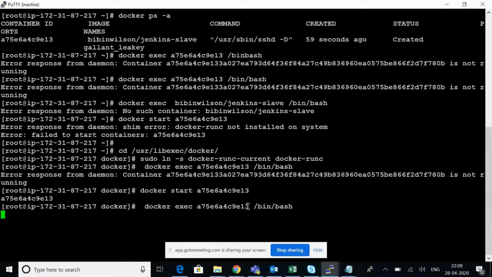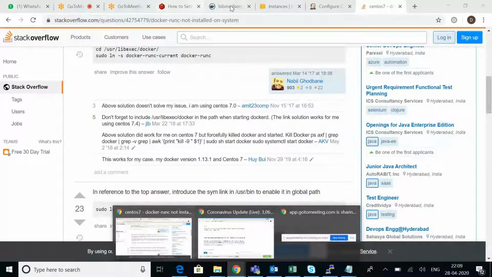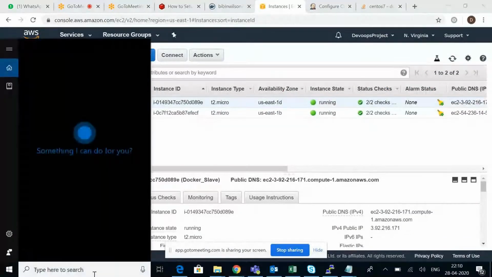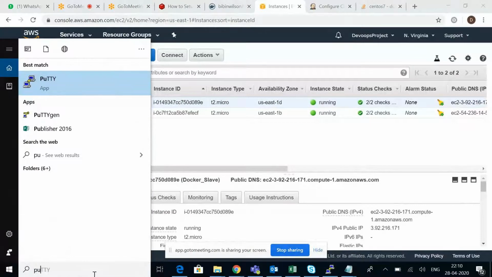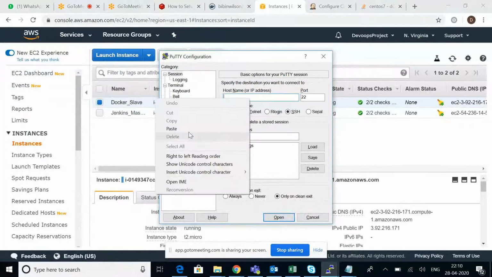Actually, if you don't use -it, the container will be running in the foreground, so you won't get any terminal. That's the thing. So you have to use docker exec -it, then your container ID, then /bin/bash.